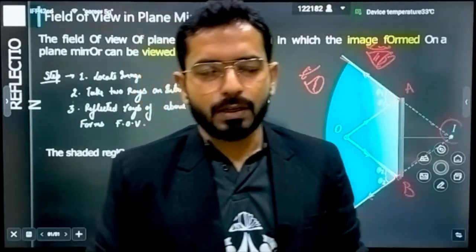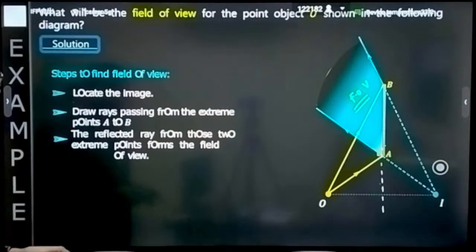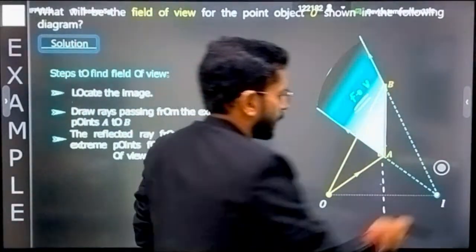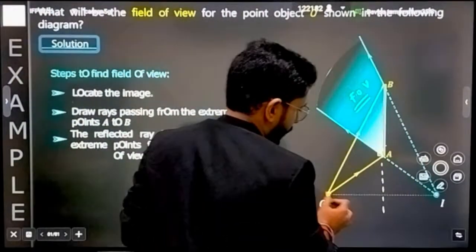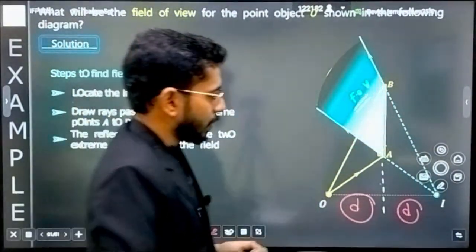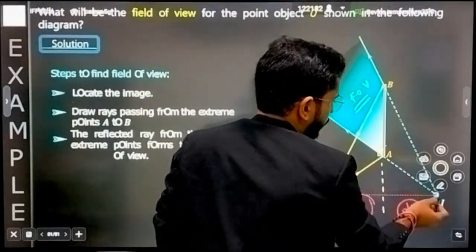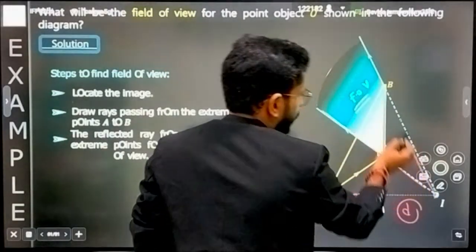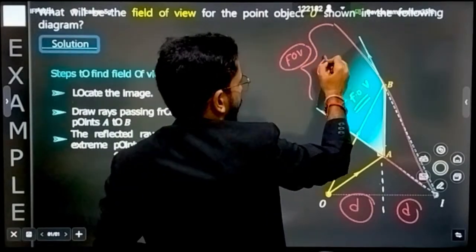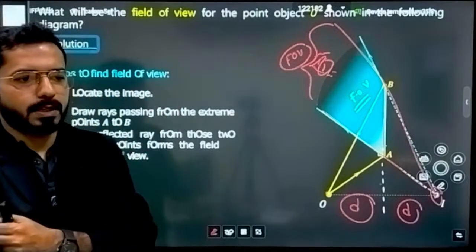So what kind of questions do we actually create? Let's understand this by a question. Steps I have already told you. Here, let's suppose you have to draw the field of view. How will you draw it? Firstly, you will find your image. If this is the object, of course at the same distance d, you will have your image also. So this is the position of the image. Now draw the rays that are coming to the two extreme points. This is one extreme point, this is the second extreme point. This complete area is called the field of view. If your eyes are in this region, you will be able to easily perceive the image of the object that is present there.